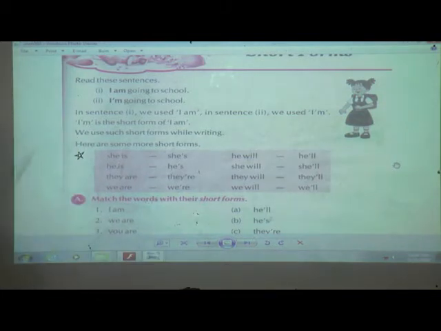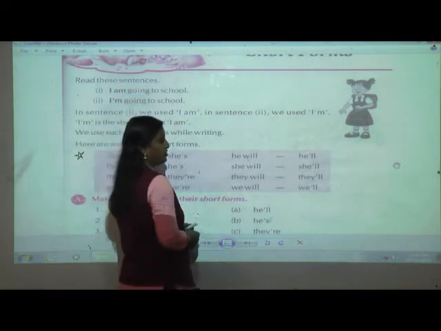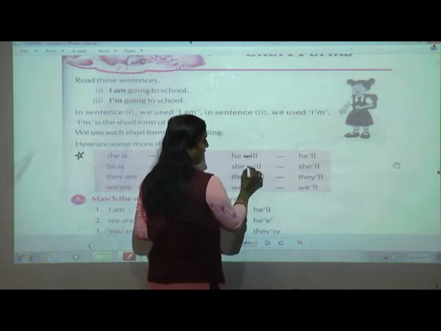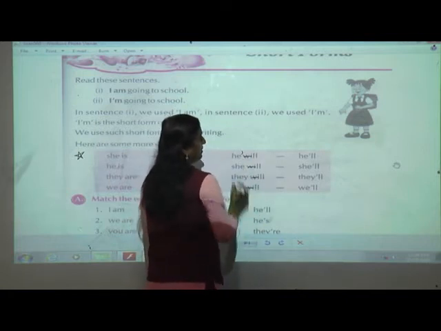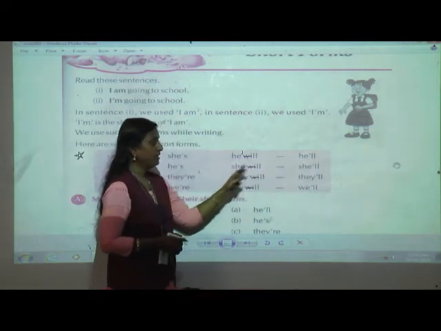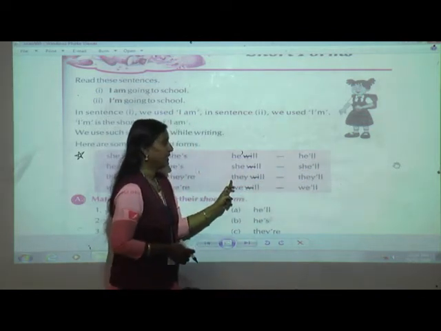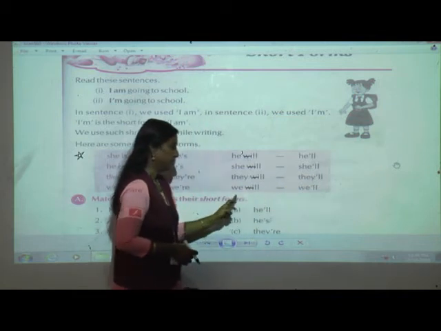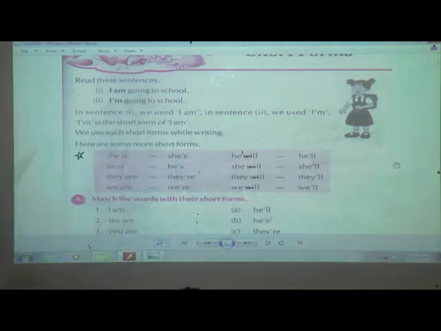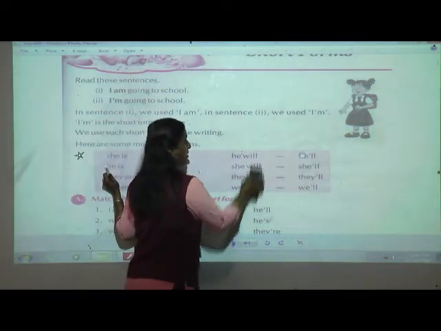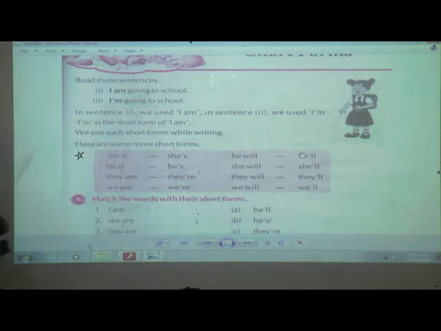Now next, he will. Here in the future tense they have dropped two letters, that is w-i. He will becomes he apostrophe double l. She apostrophe double l. They apostrophe double l. We apostrophe double l. This is the way they have used the short forms of the words. I hope you have understood these eight words and how the short forms are used. Understood, students? Now based on this we will solve our exercise A.